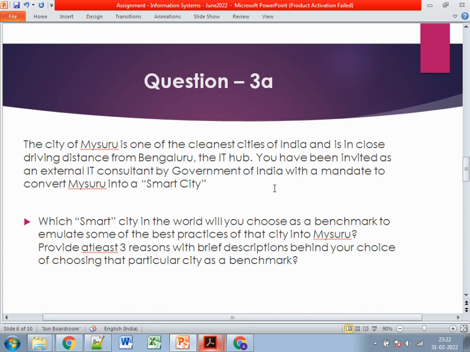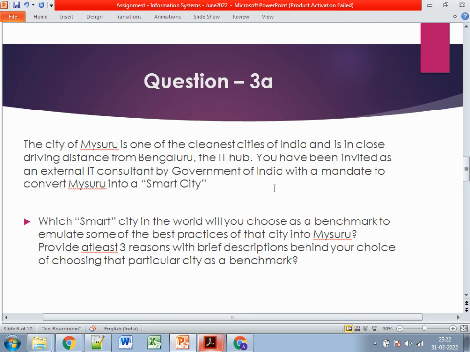The city of Mysuru is one of the cleanest cities of India and is in very close driving distance from Bengaluru, which is the IT hub. You have been invited as an external IT consultant by the Government of India with a mandate to convert Mysuru into a smart city.